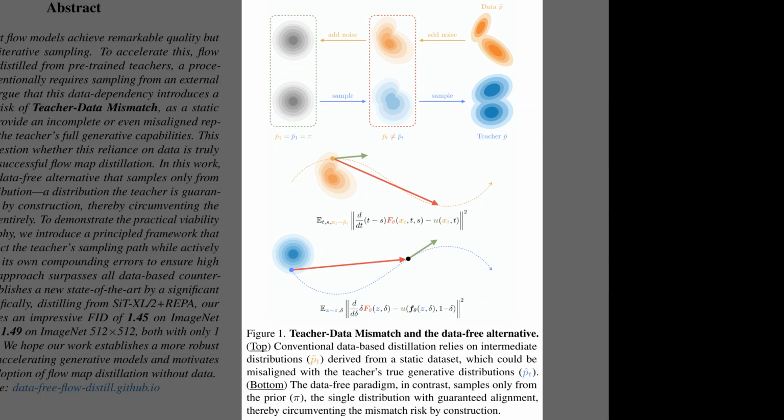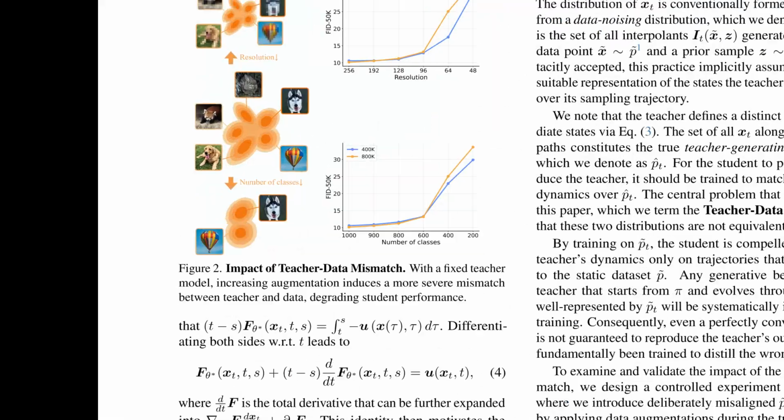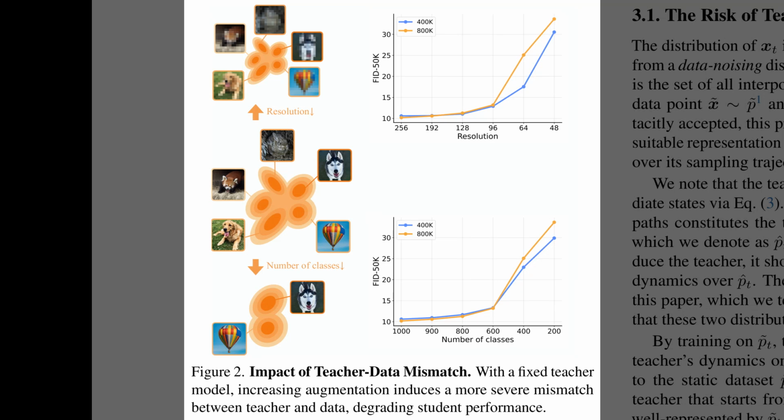Alright, Figure 1 makes the core motivation very visual. The top row contrasts data-based distillation, where a student learns from noisy versions of a fixed dataset, with the teacher's true trajectory, which may pass through very different intermediate states, so a mismatch appears in the red dashed box. The bottom row instead starts from the prior distribution and follows the teacher's own flow, which guarantees alignment and removes that mismatch by construction.